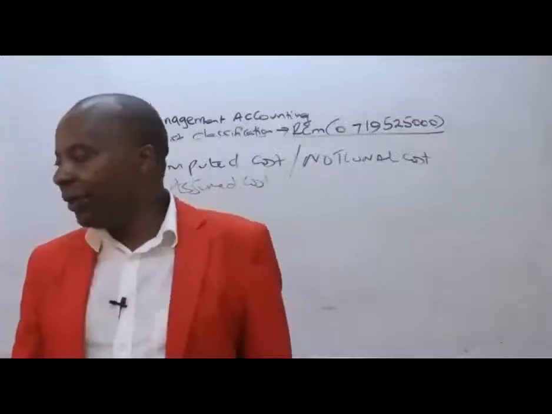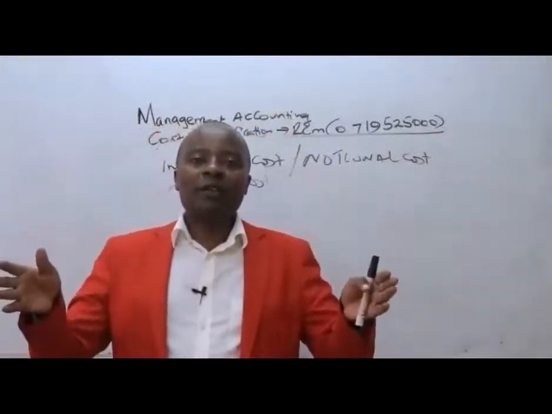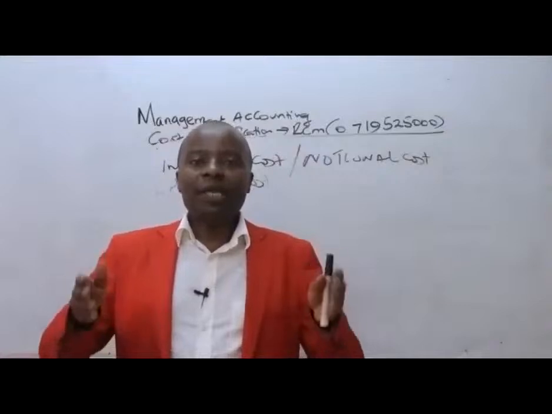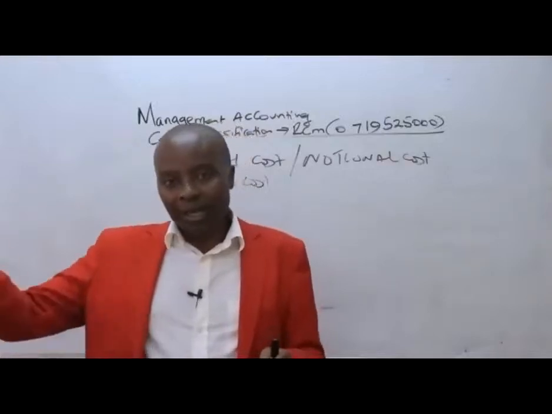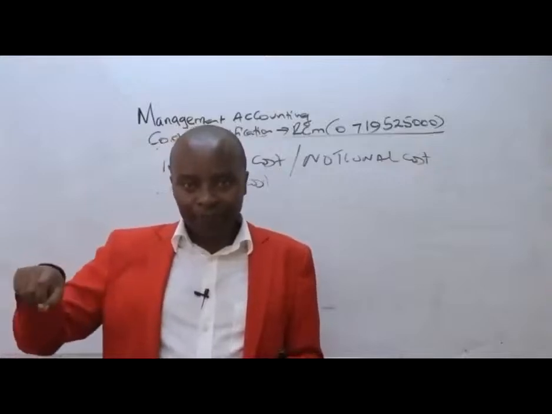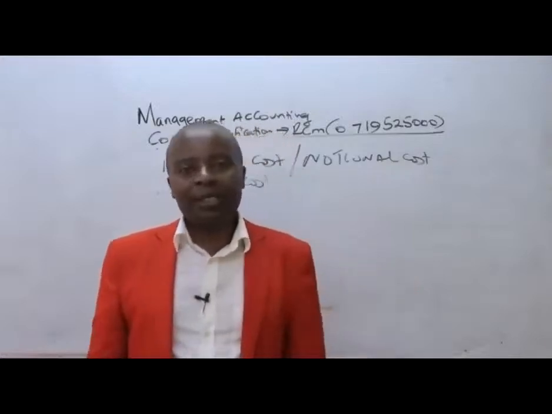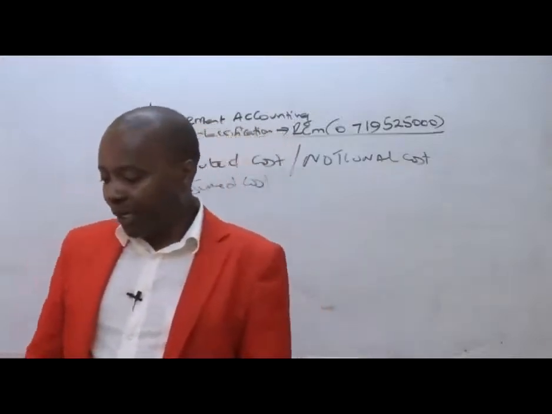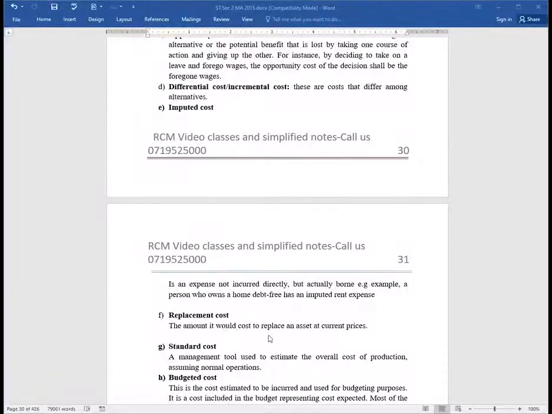Replacement cost: I'll be looking at a house, if it's a school, if I was to start building it from scratch, then whatever cost I'll be putting up will be given to me by a quantity surveyor, a QS, and that will be the cost of replacing this particular building. So when we talk of replacement cost, replacement cost is the amount it would cost to replace an asset at current year prices.